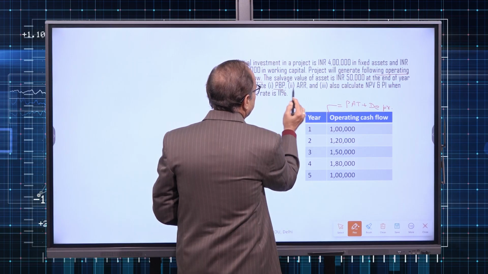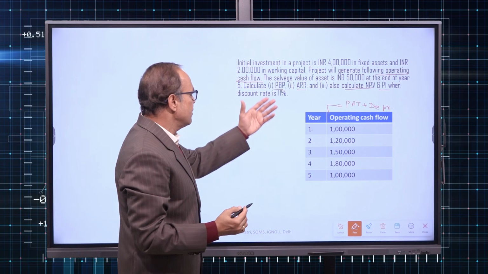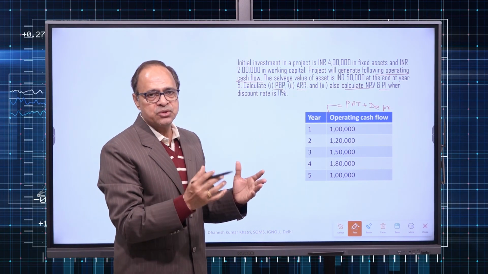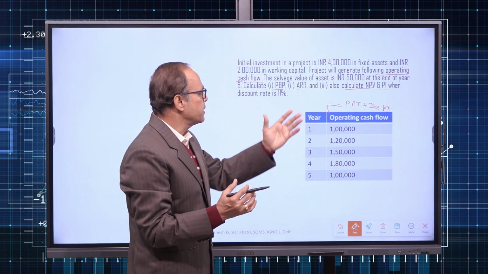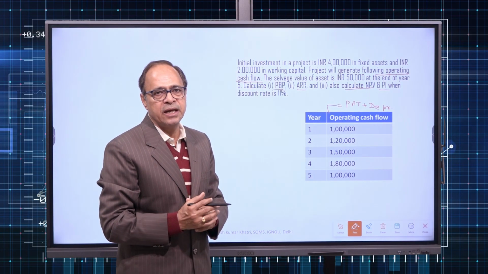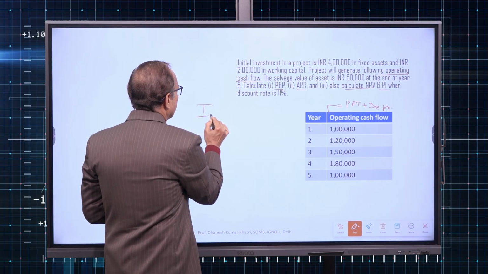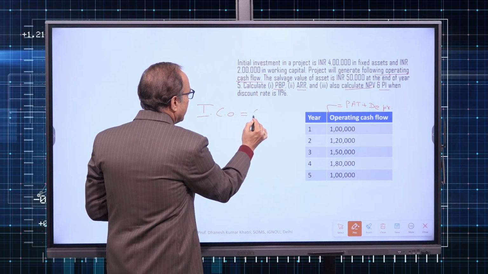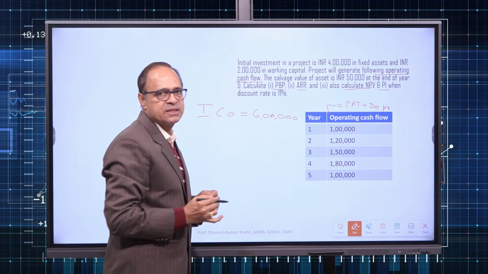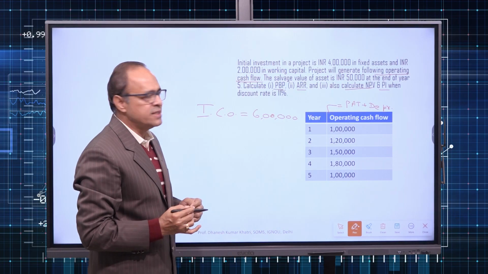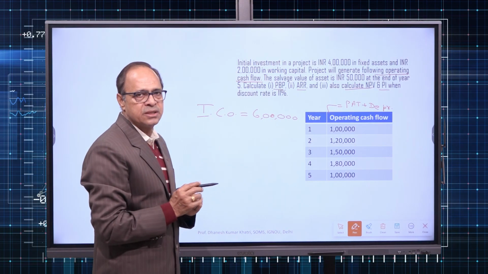We have to apply the payback period method, ARR method, NPV and profitability index. So it depends. When we come to the ARR method, yes, we will use depreciation for the calculation of profit after tax. But for payback, NPV and PI, we need not adjust for depreciation anywhere in this numerical. So now let us take the logical steps. Initial cash outflow: in the beginning, the project requires an investment of rupees 6 lakh, 4 lakh in the fixed assets and 2 lakh in the working capital. Operating cash inflow is given as such, no other calculation is required.